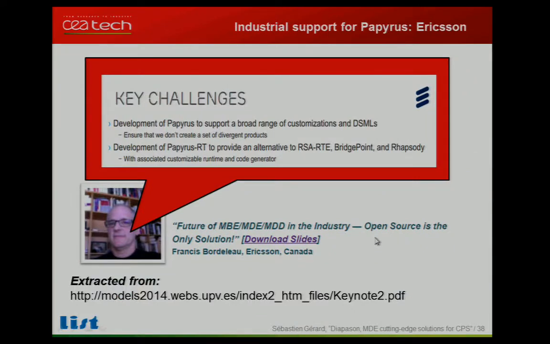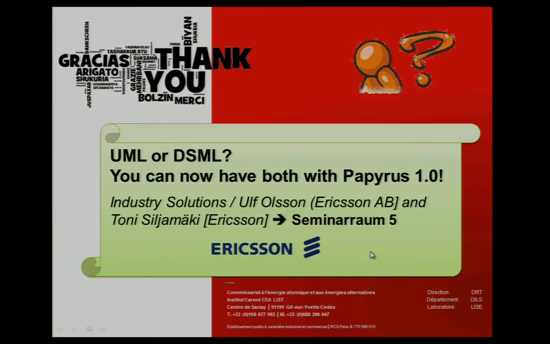Of course, Ericsson is one of the main industrial supporters of Papyrus, and they use Papyrus and extend it to provide their software. I encourage you to look at this keynote provided by this person from Ericsson, which gives a lot of information about why open source is important, why UML is not so bad, and why Papyrus is also very important for them and why they support it.